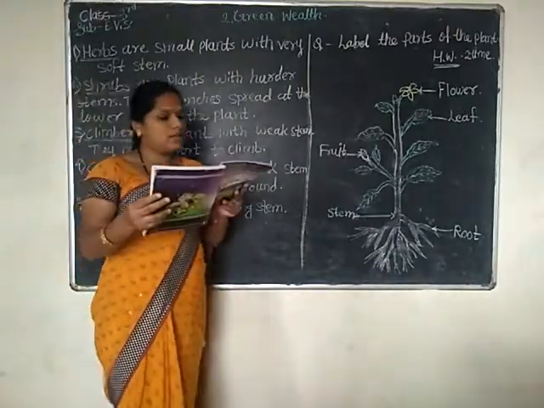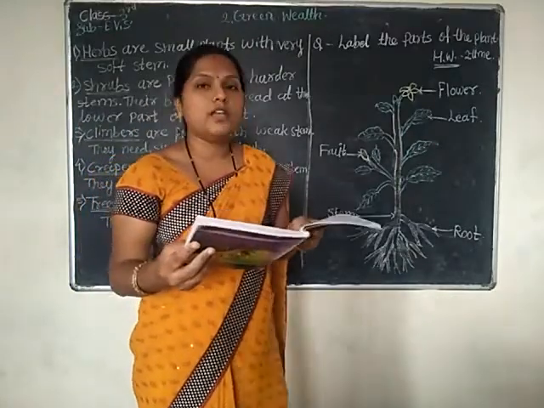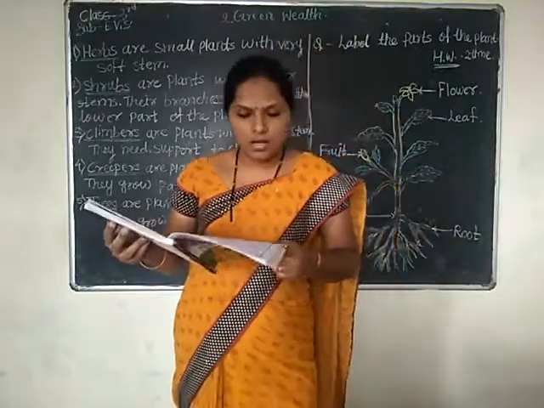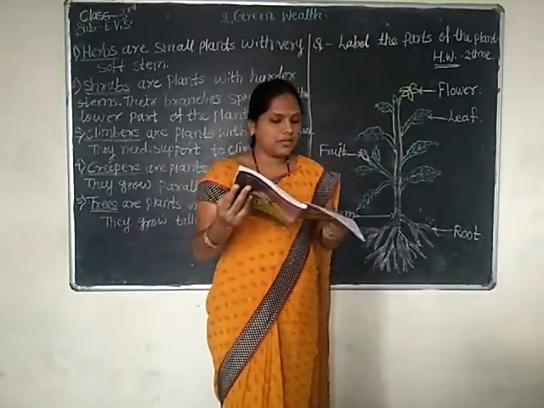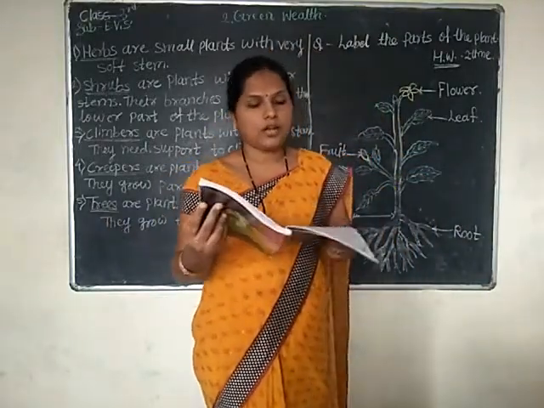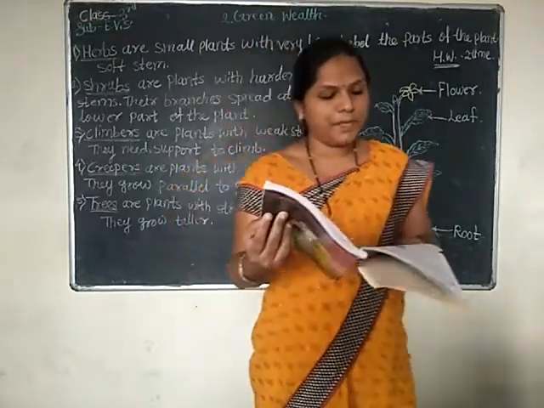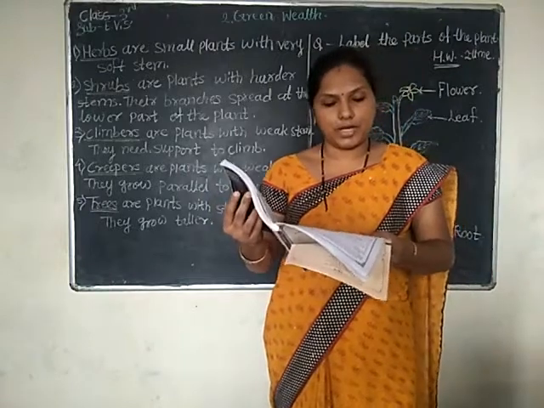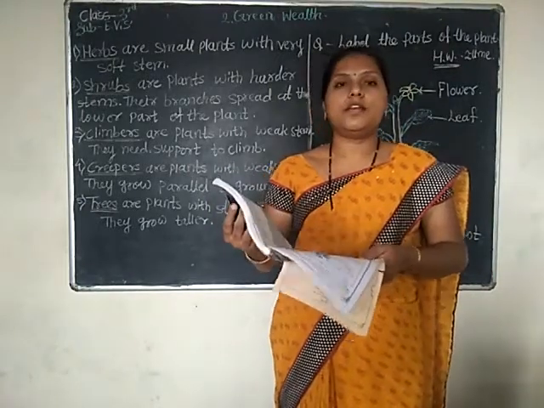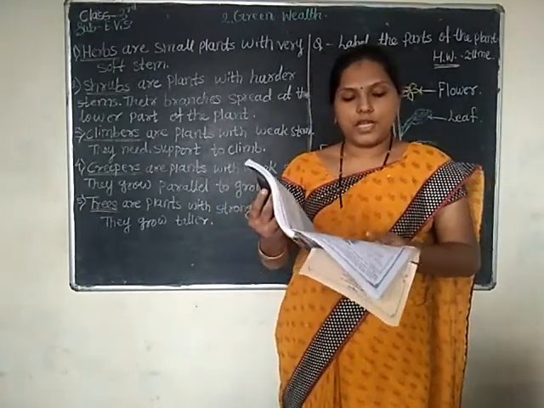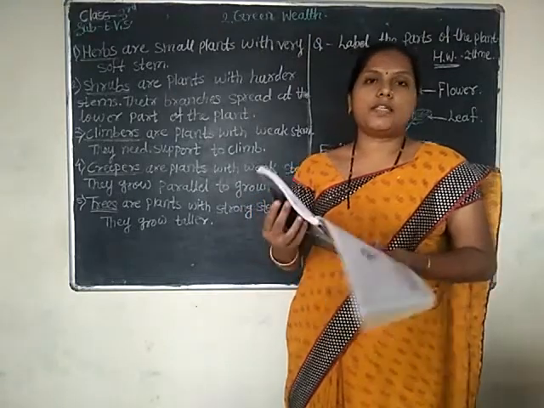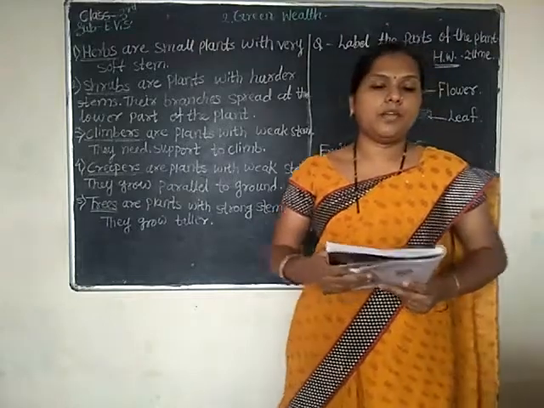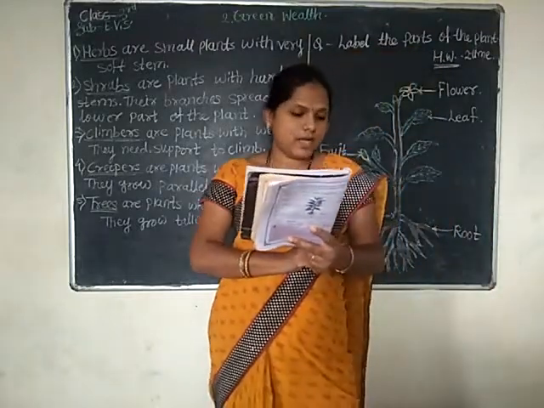I am reading this. The leaves are generally green in color. I have already explained, leaves are always green. The stems are green and brownish. The flowers have many colors like brown, yellow, white, saffron, etc. The unripe fruit is generally green in color. The fruits are of different colors, red, yellow, green, etc. I have told you already.